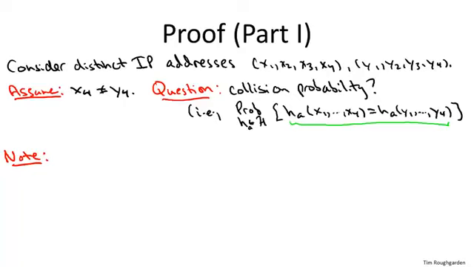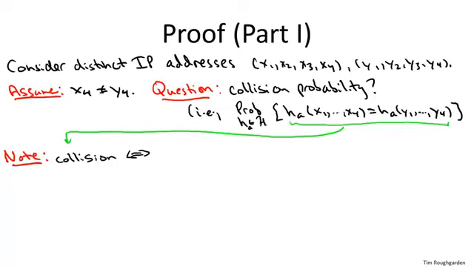So the next step is just algebra. I'm just going to take this equation, which indicates when the two IP addresses collide under a hash function, and expand the definition of our hash function. Remember, it's just this inner product modulo the number of buckets n, and I'm going to rewrite this condition in a more convenient way.